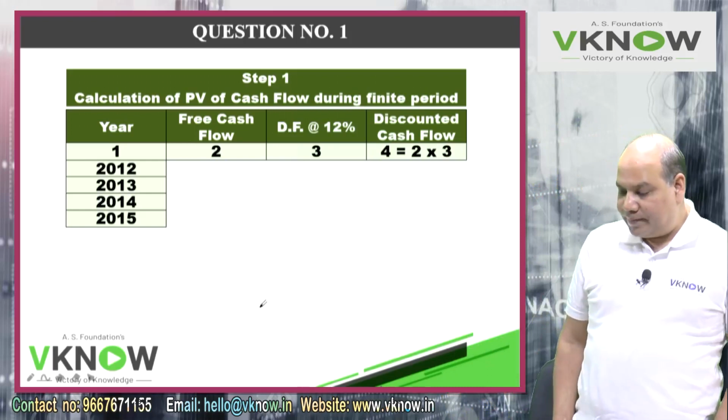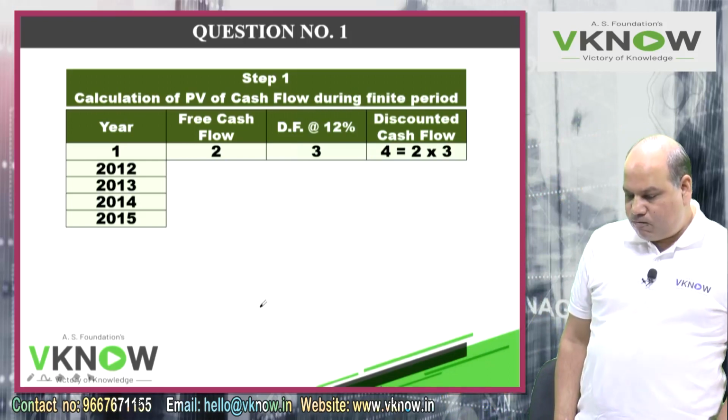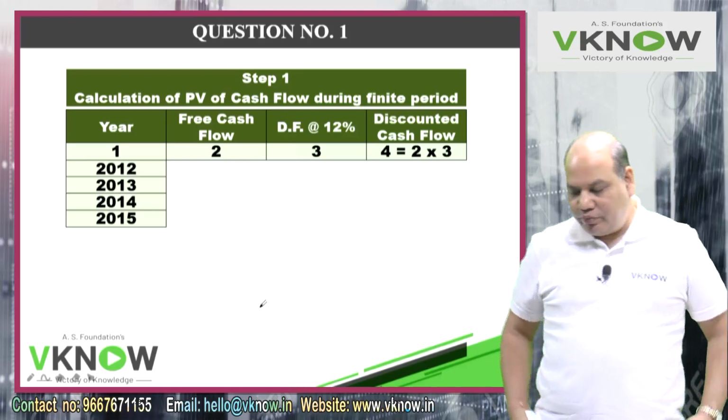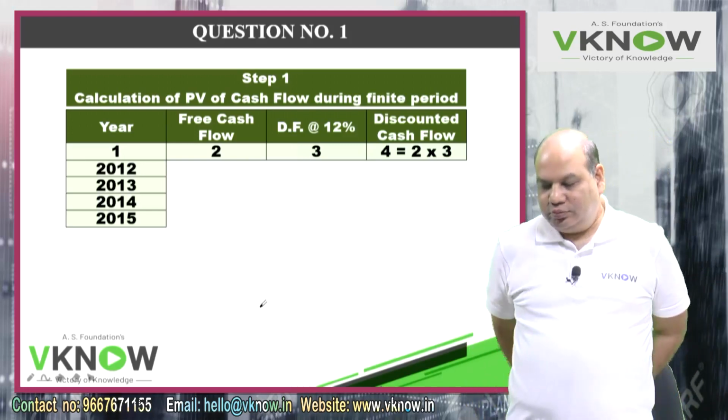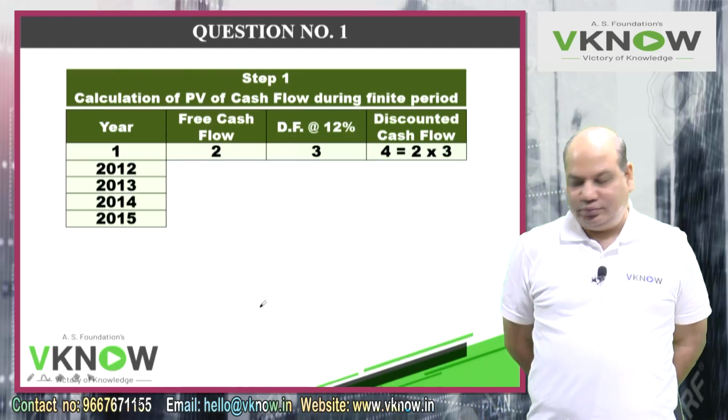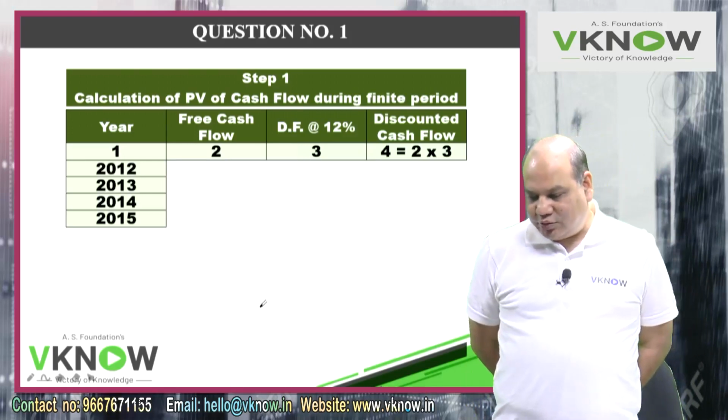Now write down there 4 columns: Year, free cash flow, discounting factor at 12%, discounted cash flow.